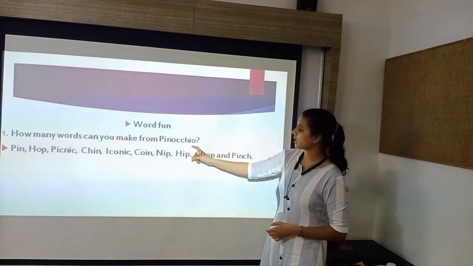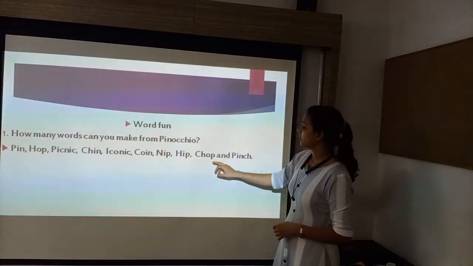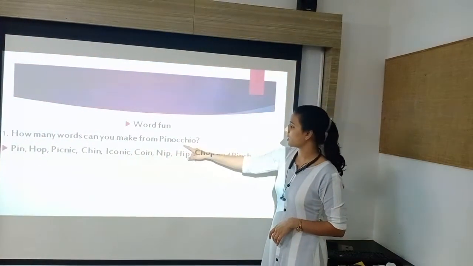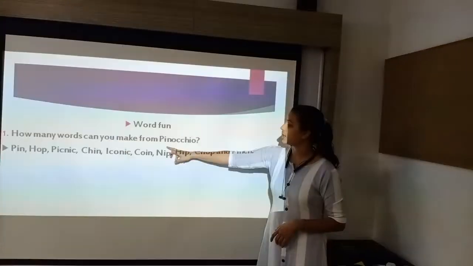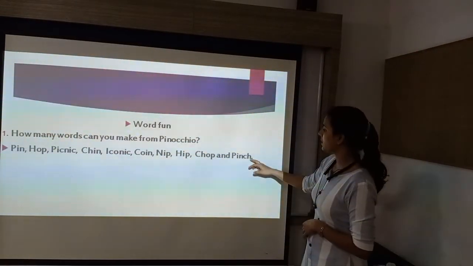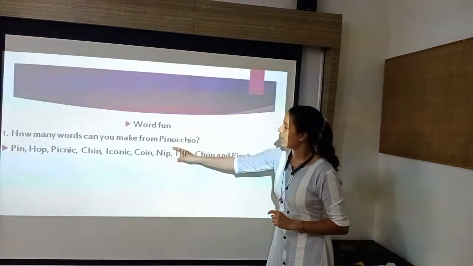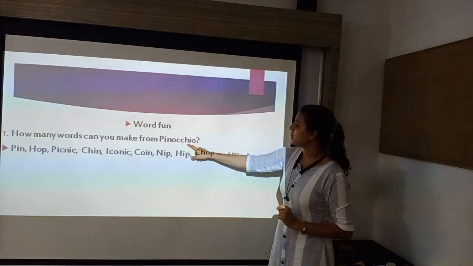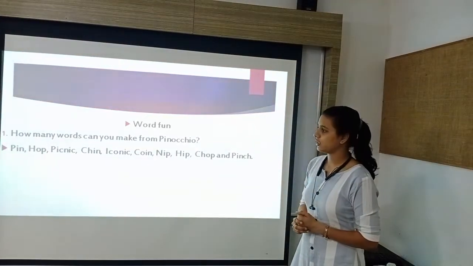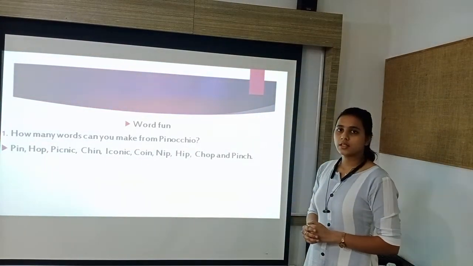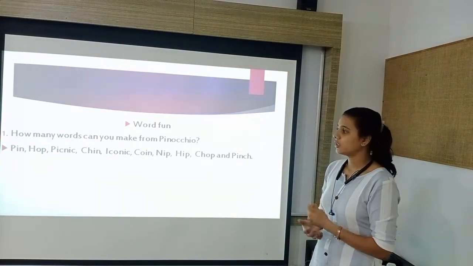Next one is hip, H-I-P, hip. Next one is chop, so C-H-O-P, chop. And last one is pinch, P-I-N-C-H, pinch.